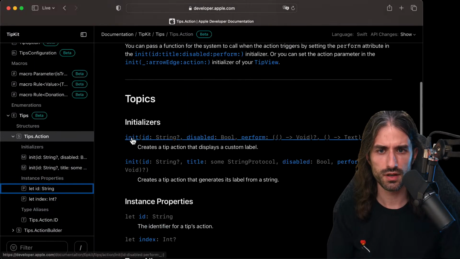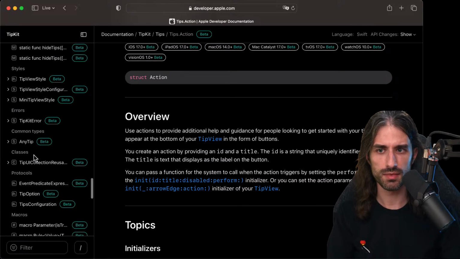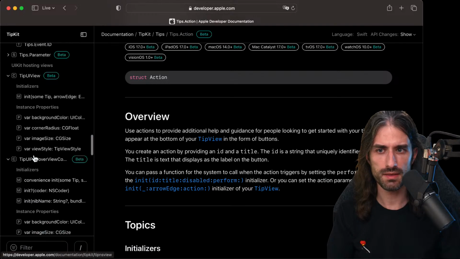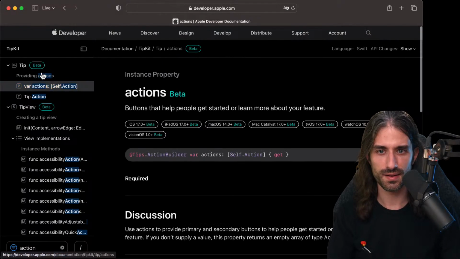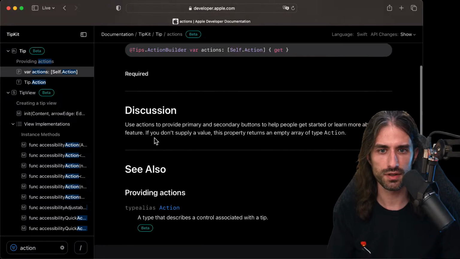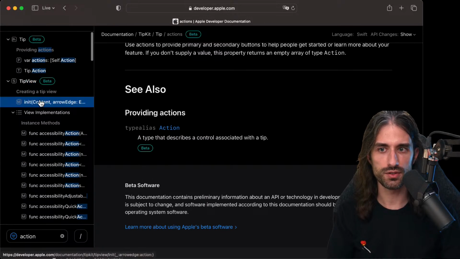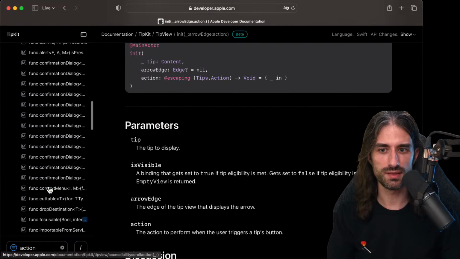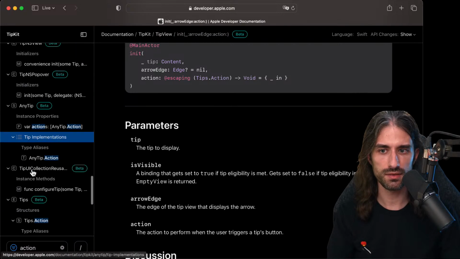I would love to see, because here it's tips.action, but maybe there is. Oh, I can filter. I just need to type correctly. Okay, so it's when you want to provide actions to a tip. If you don't supply a value, it's just an empty array. Okay. And then when you create a tip view, you can provide actions to it. So it seems indeed that you can do it in two places. Tip UI view, same thing, and tip UI popover. Okay.